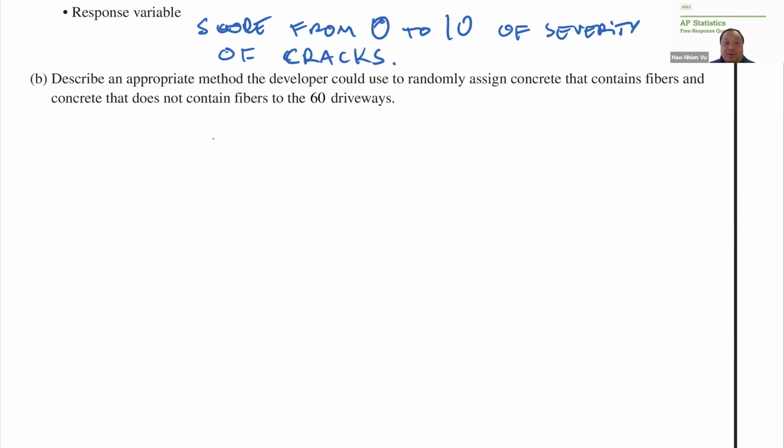For a random assignment question like this, you want to make sure of 2 things. One is the probability. It should be even. In this case, there are 2 choices, either with fiber or without fiber. Then each choice should have a 50-50 chance. And the second thing you need to ensure is the number of each outcome. Since we have 60 driveways divided into 2, it's got to be 30-30 and not something like 31-29.